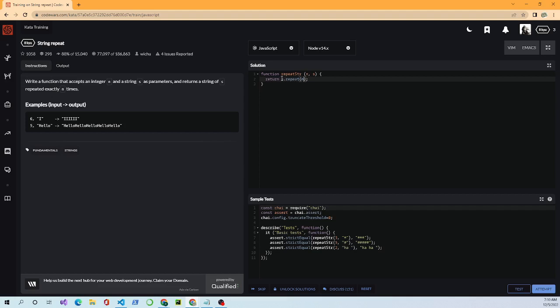So we're putting in n, which is the parameter for the number of times. It's pretty simple once you start to understand these little building blocks. And this is a specific method that works in JavaScript. Repeat. So we have the function that sets up the parameters, and we are going to return the string